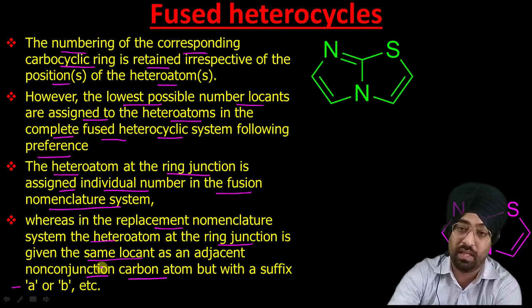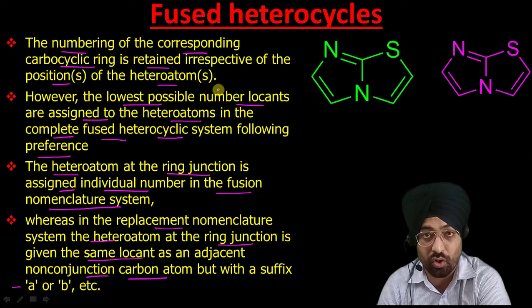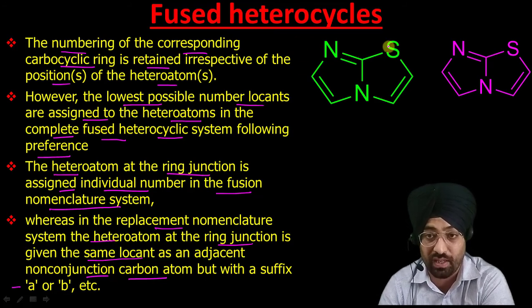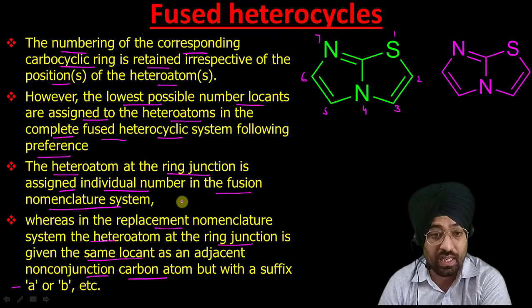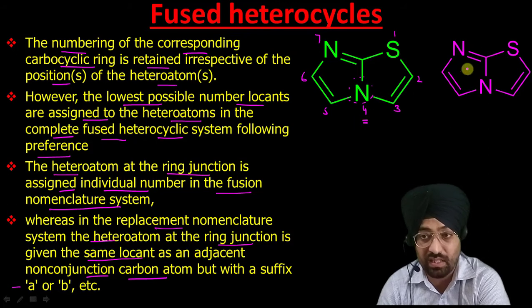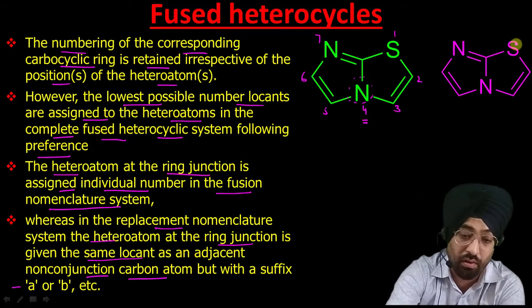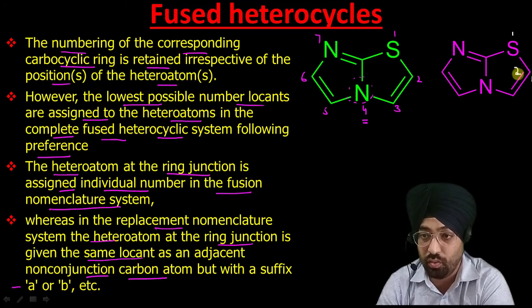Now let us explain this. Now suppose this is the same compound. If we have to number first according to fusion nomenclature, it will start from here: 1 2 3 4 5 6 7. As I have said, in the fusion nomenclature system the heteroatom at the ring junction is given a different number, but in this system the numbering starts from the sulfur: 1, 2, I will write here 2, 3.